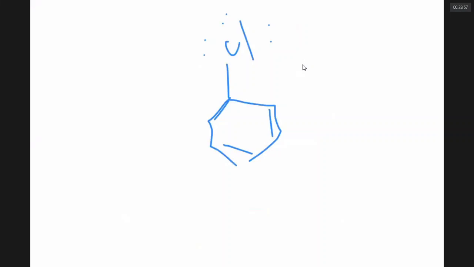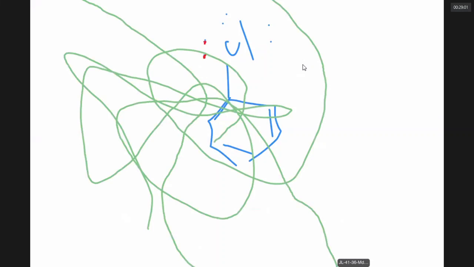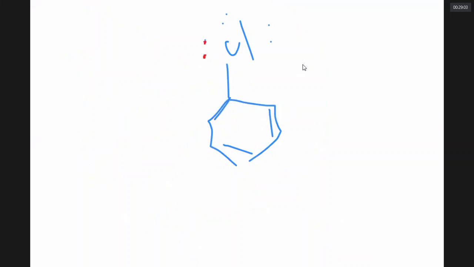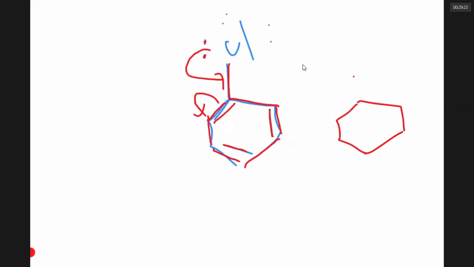Now, if I carefully see the lone pair, single bond, double bond, single bond, double bond, single bond, double bond, single bond, this lone pair is in conjugation. Can you see that? Whenever a lone pair is in conjugation, it can flow into the system and generate a kind of double bond between Cl and benzene.